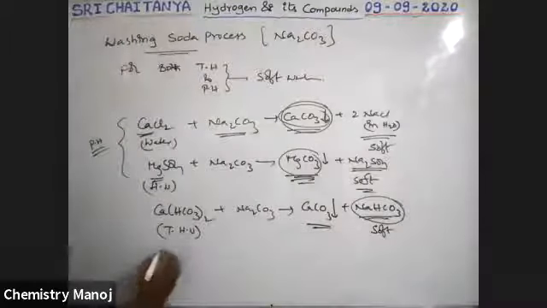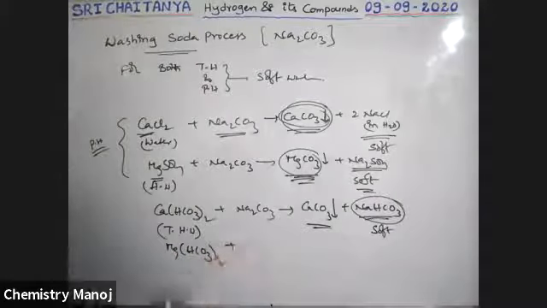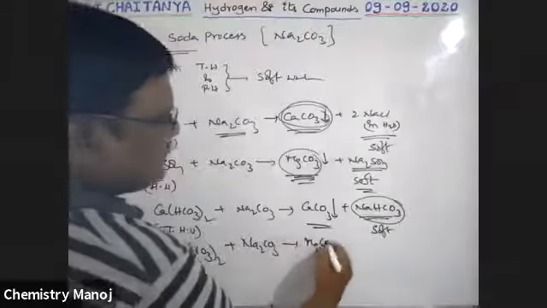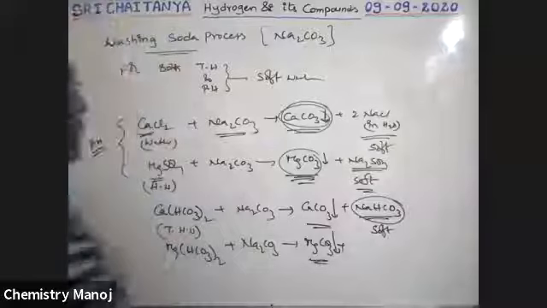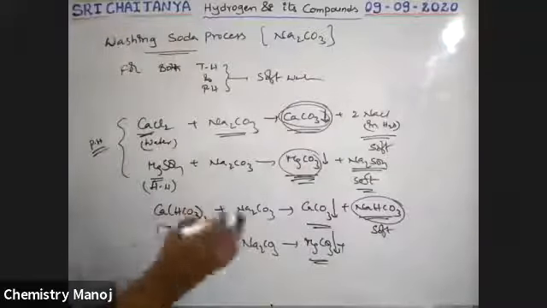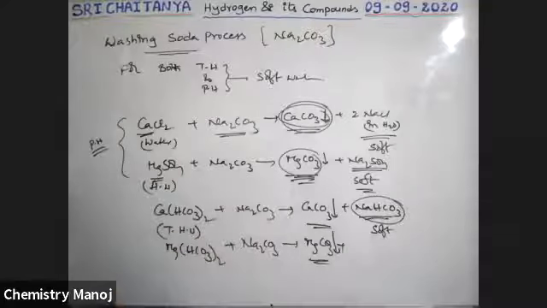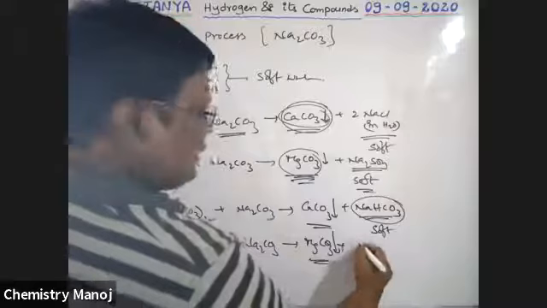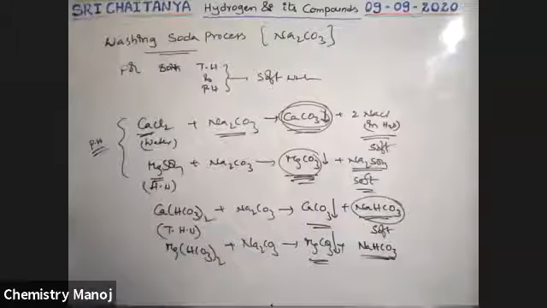Like this, magnesium bicarbonate, Mg(HCO3)2, reacts with Na2CO3. That gives MgCO3, which precipitates out, and NaHCO3 is formed. That means the total calcium and magnesium are removed, because those ions are particularly responsible for hardness.